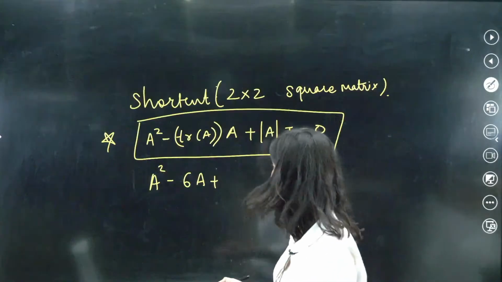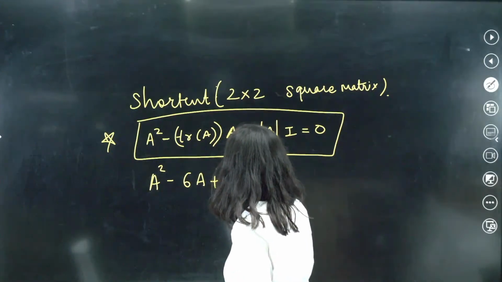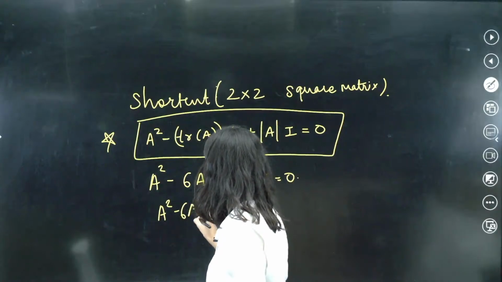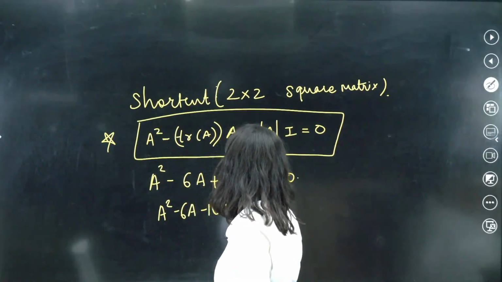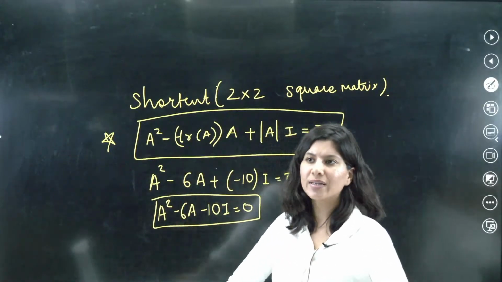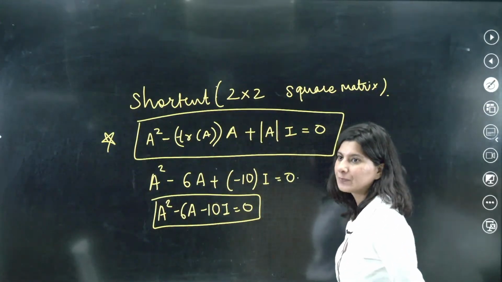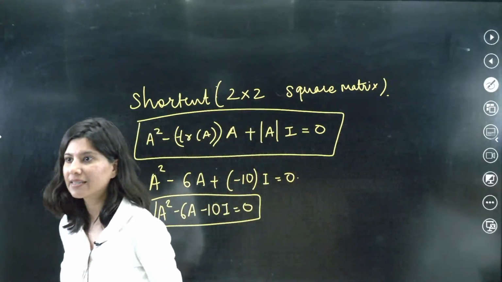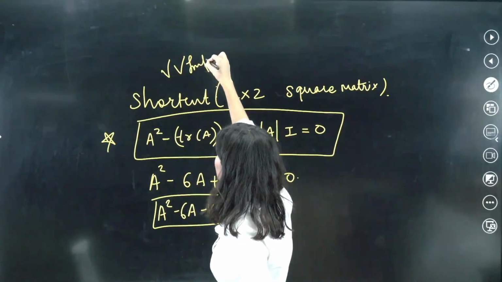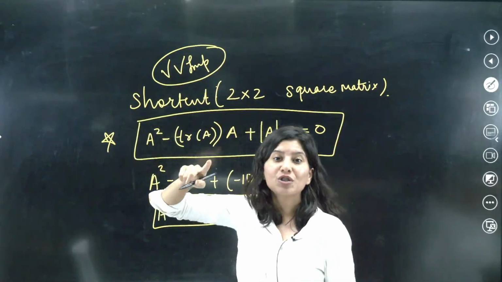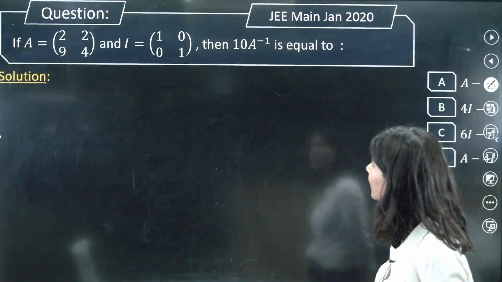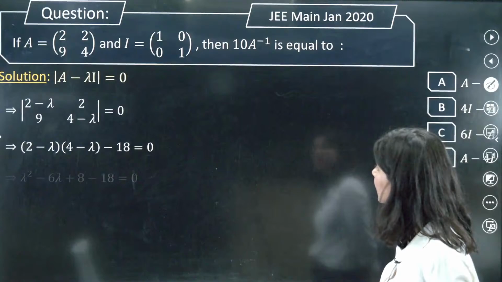So 8 minus 18, so minus 10 times I equals 0. Can you see, by just looking at the determinant without even doing anything, you can get your equation. Now you multiply it with A inverse and you will get your answer, right? Very important shortcut. The same shortcut was applicable in JEE Main 2024. Okay, all right, clear?